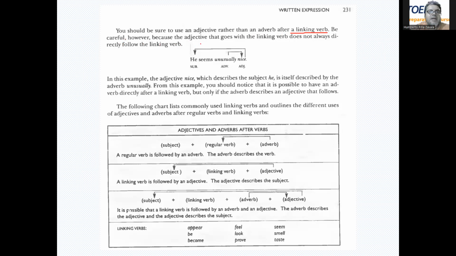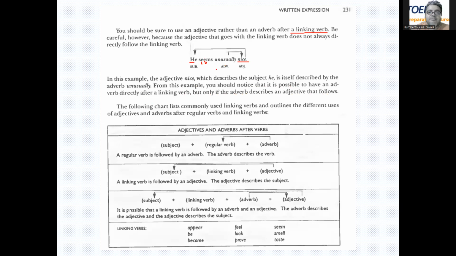Be careful, however, because the adjective that goes with the linking verb does not always directly follow the linking verb. He seems unusually nice. Right? We got the adjective nice, describing he, but he has an intensifier, which is an adverb, unusually, after the linking verb. In this example, the adjective nice describes the subject he and is itself described by the adverb unusually. You should notice that it is possible to have an adverb directly after a linking verb, but only if the adverb describes the adjective that follows. He seems unusually nice.